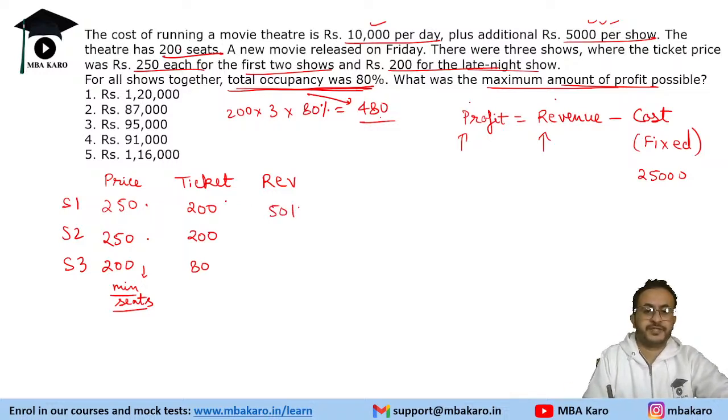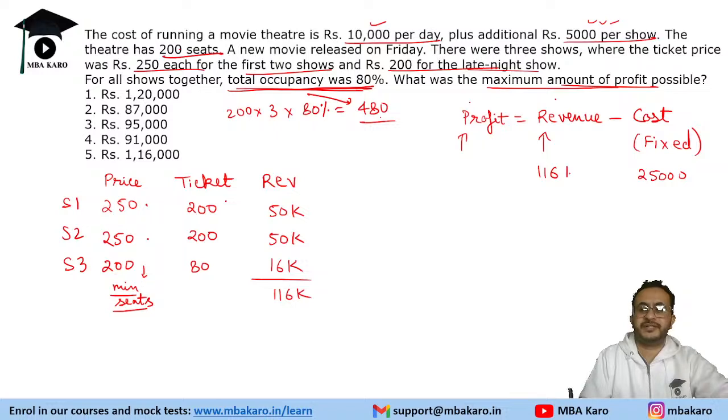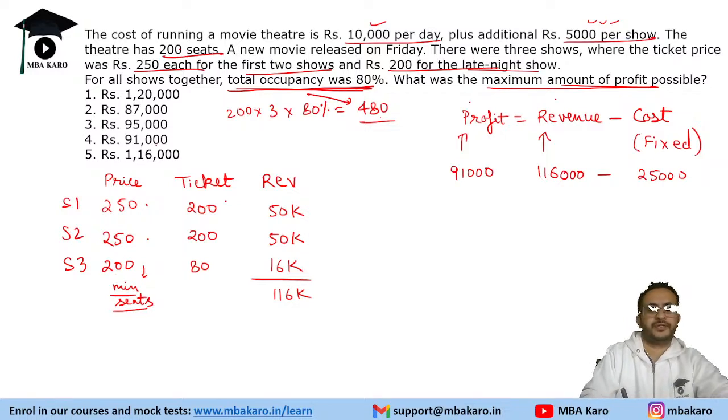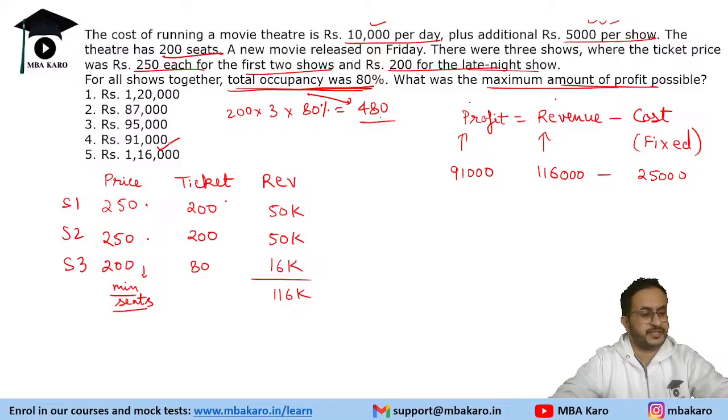So this will give us 50,000. 250 into 200, again 50,000. And this is 200 into 80, that is 16,000. So total revenue is 116,000. So maximum revenue is 116,000. Cost is 25,000. So that means maximum profit can be 91,000. So a logical question could have been done easily. So that was the answer to this question.